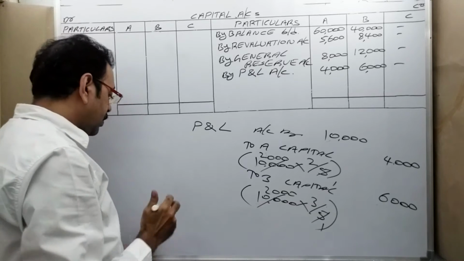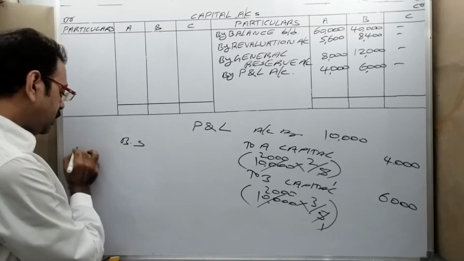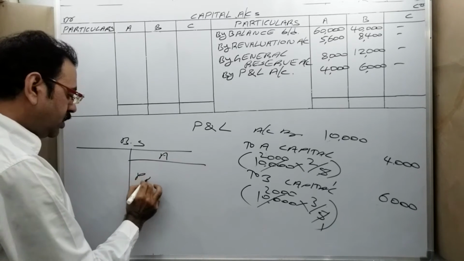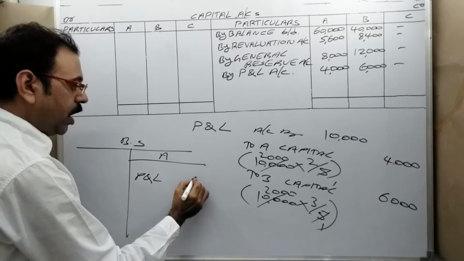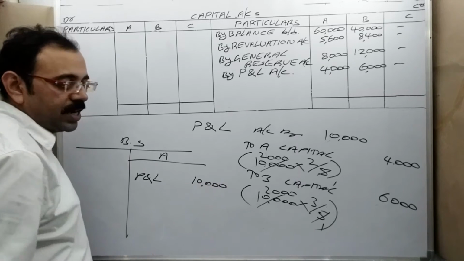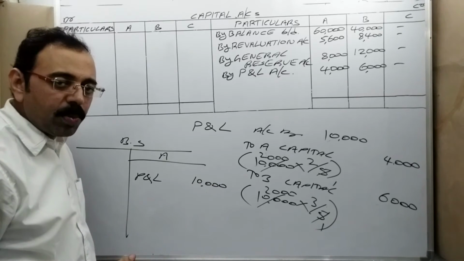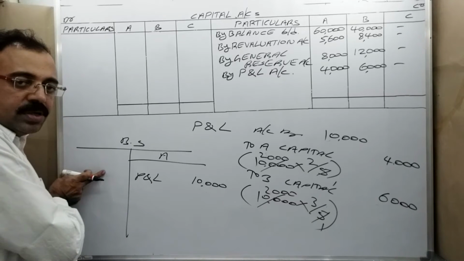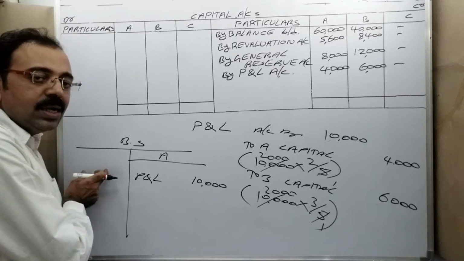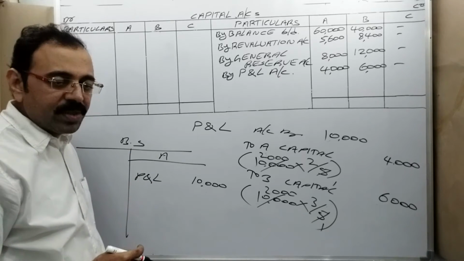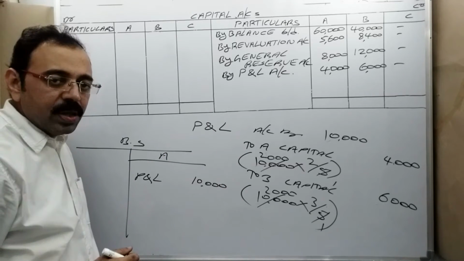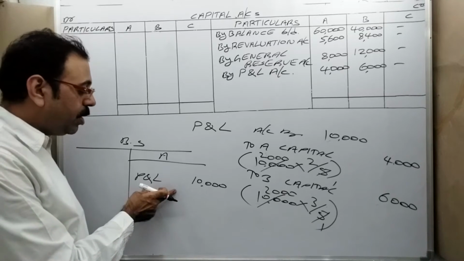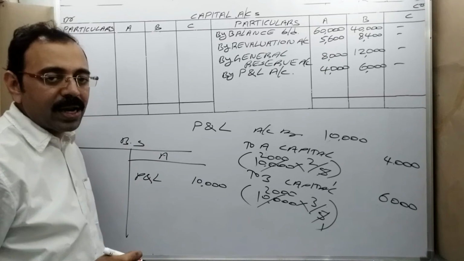Assume that in the balance sheet, the profit and loss amount is given on the asset side. In the present problem, he has given this amount on the liability side, so we assumed it as accumulated profit and transferred it in this manner. Sometimes what happens, the profit and loss account amount may be given on the asset side of the old balance sheet.